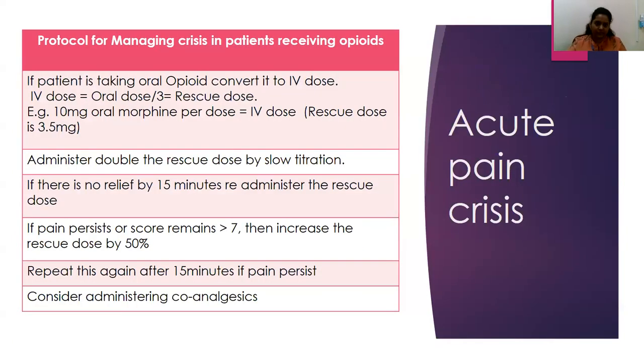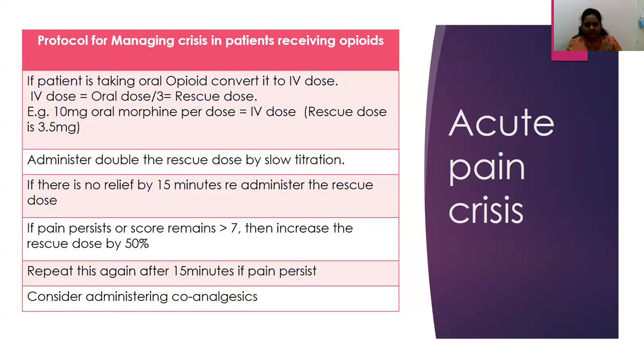Now the protocol for managing pain crisis in a patient who is already receiving opioids. So the patient was already on, say, a particular dose. Whenever we want to convert an oral opioid to an IV dose, the IV dose equals the oral dose divided by 3, which is the rescue dose. For example, if a patient is on 10 milligram oral morphine per dose, divided by 3, we get around 3.5 milligram, which would be the rescue dose for this patient.